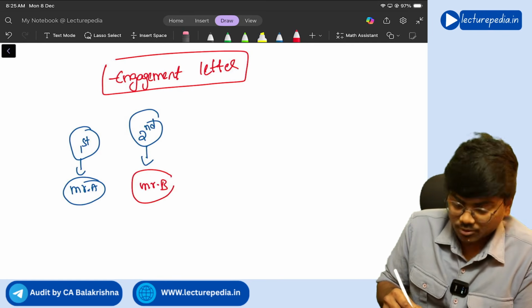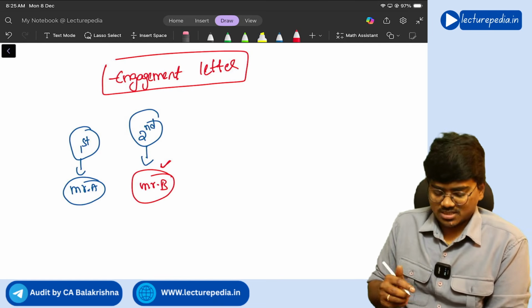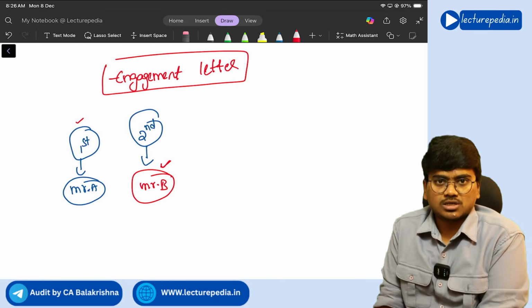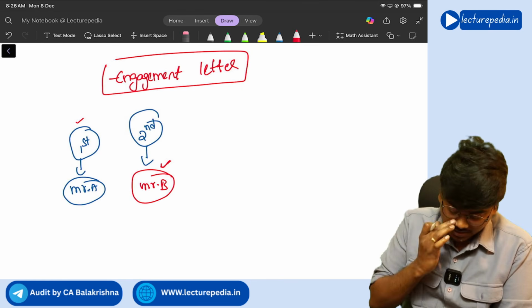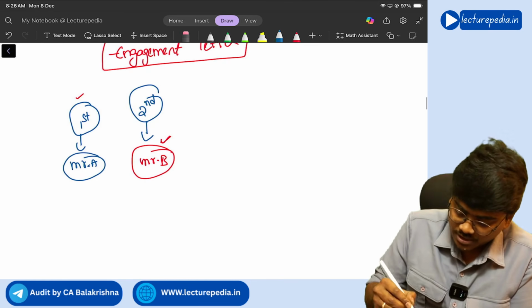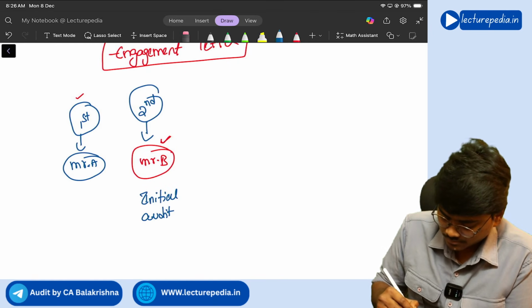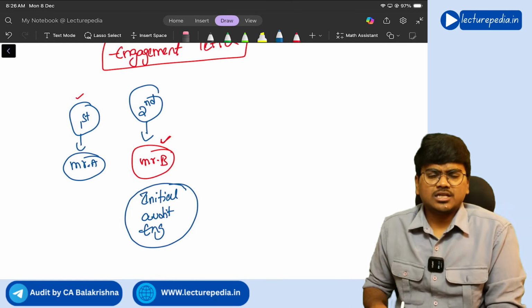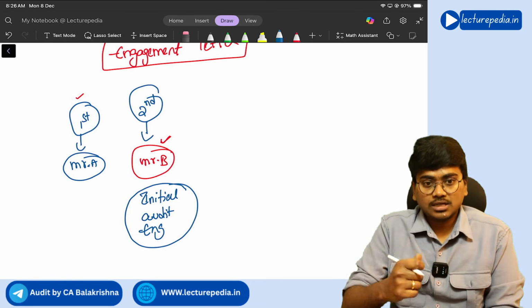Now, Mr. B is auditing the entity for the first time, because in the previous year, some other person has audited this particular company, and Mr. B is auditing this entity for the first time. So, this will become an initial audit engagement for Mr. B. Now, in the initial audit engagement, of course, you will give an engagement letter to the client.